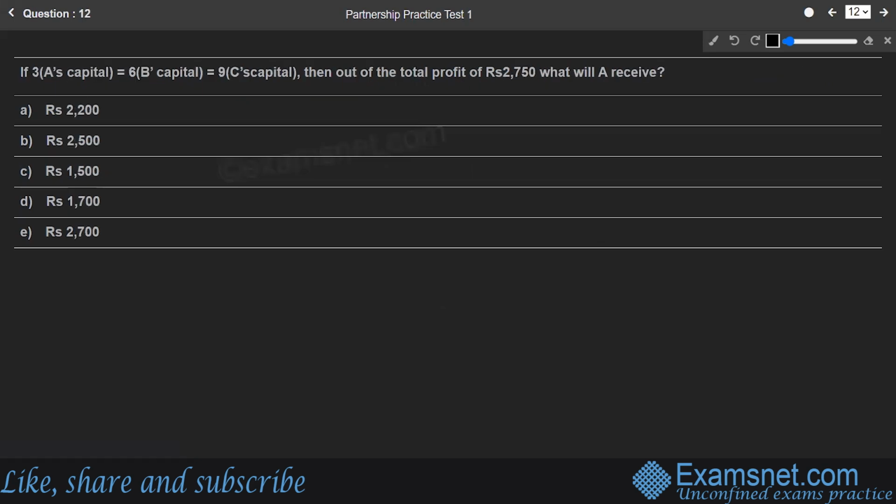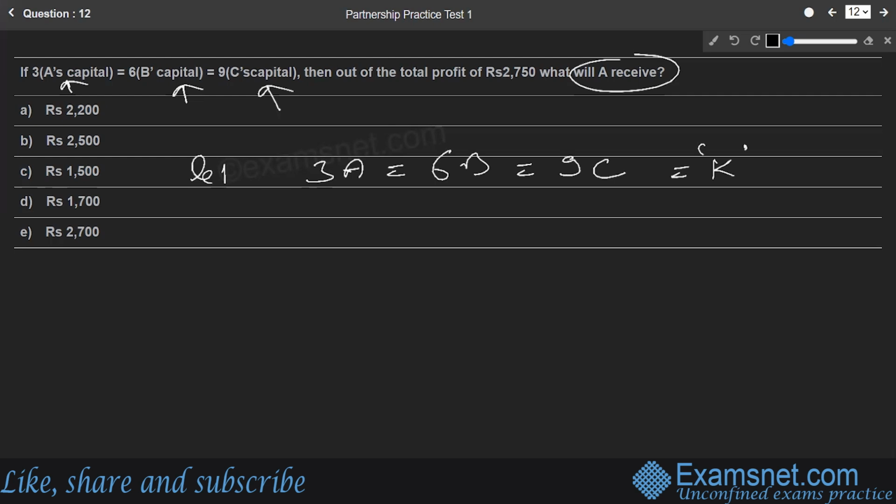Now, if 3 times A's capital is equal to 6 times B's capital is equal to 9 times C's capital, then out of the total profit of 2750, he wants us to calculate what A will receive. Okay, so let us take this down first. They say 3 times A is equal to 6 times B is equal to 9 times C. Let us assume all of this is equal to K, an unknown constant variable.